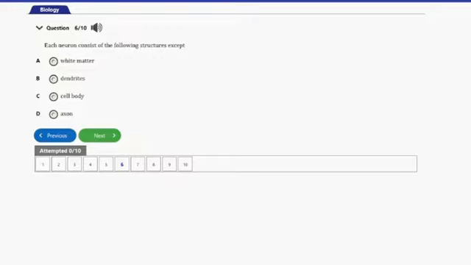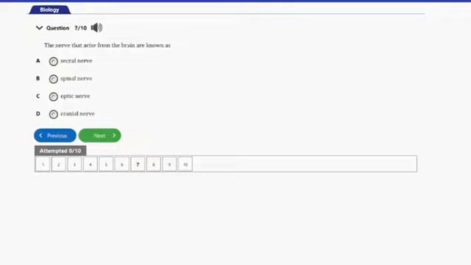Question number 6 here, it says, each neuron consists of the following structures except A, white matter, B, dendrites, C, cell body, D, axon. So guys, a neuron will comprise of both the axon, the dendrites, and the cell body, and not the white matter. Actually, there are a collection of neurons that make the white matter or the gray matter, but the white matter or gray matter are not essentially a part of a neuron. So guys, the answer to this question is option A, and that's white matter. So let's consider the next question, guys.